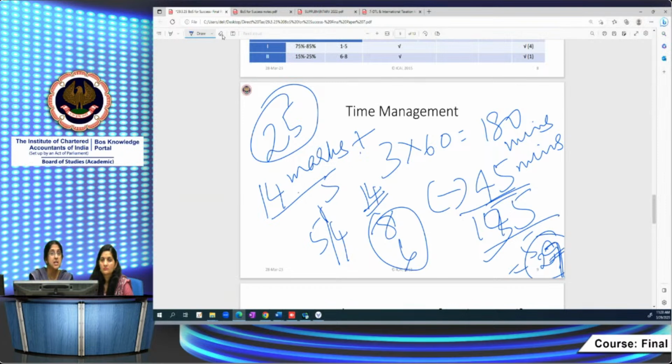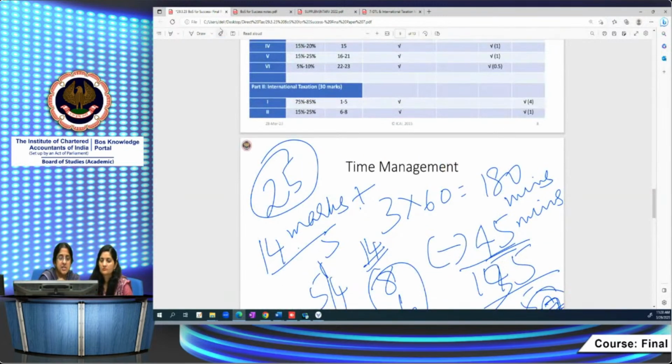In such a case, you should not end up spending more than 30 minutes per question, even if the first question happens to be difficult. Till 30 it's permissible, but then keep in mind that for other questions, instead of 27 it will become 25. Okay, 25 minutes only you will have. And what happens with that 25 minutes for other questions?